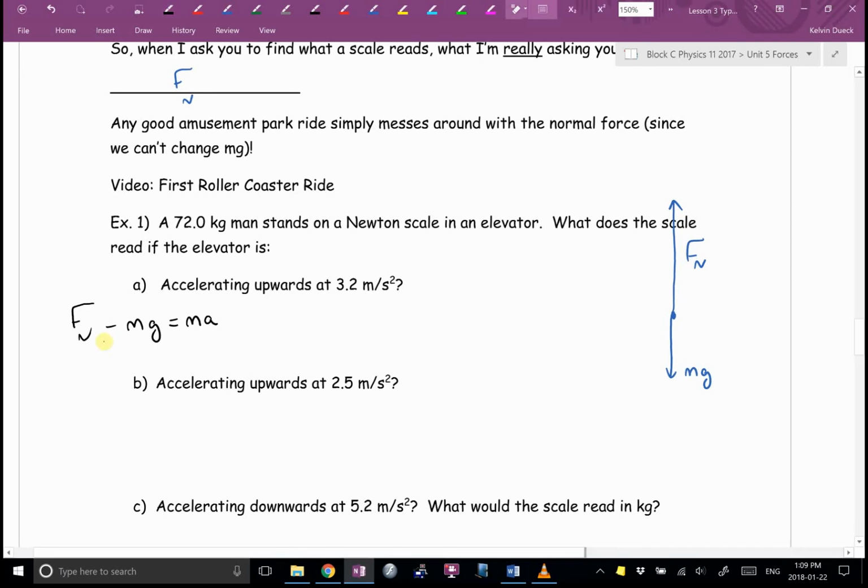How will I move this minus mg over to the other side? Yep. Don't try and memorize these different equations. Memorize that I can figure it out from a free body diagram. So you're telling me, Oliver, that the normal force is going to be ma plus mg? Or mg plus ma? Let's see. Oliver, what's m?